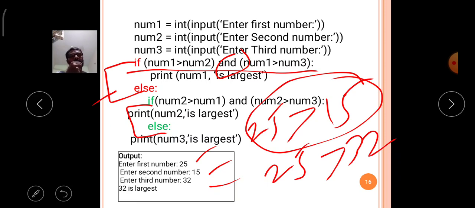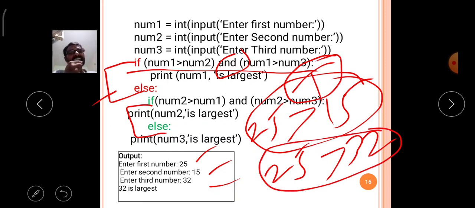25 is greater than 15: the condition is actually true. Now 25 is greater than 32: the condition is false.